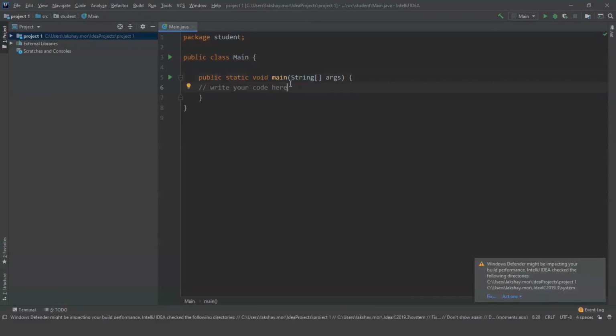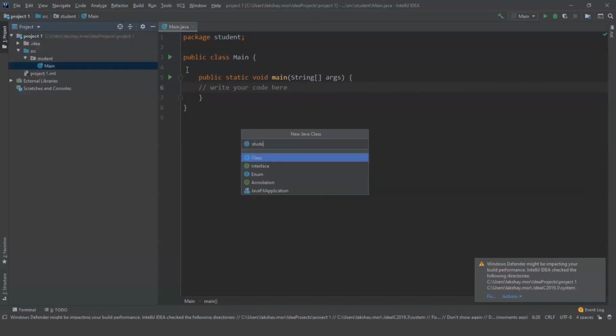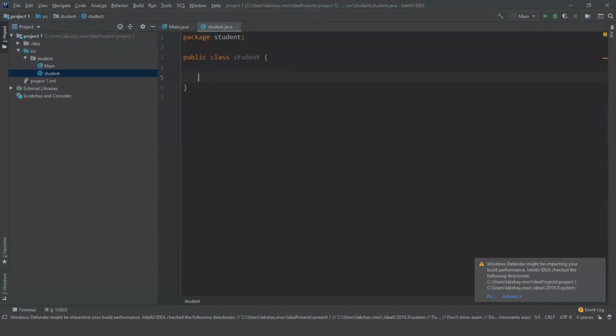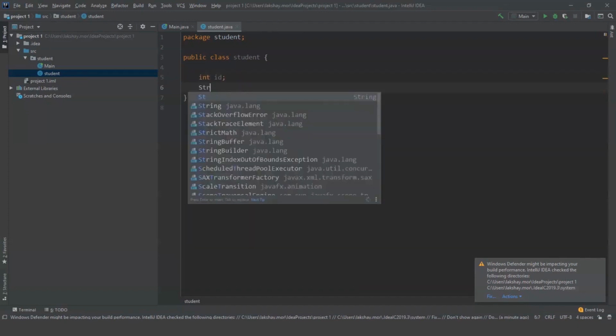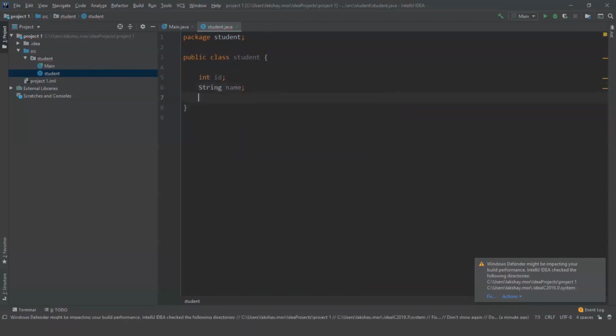So let's create a new class to understand how the object is used. Let's name it student. We need variables so that we can access the variables of this class. So I'm going to use student ID with the integer type, student name, and student's age. There we go. Now we have these three variables that we can use.